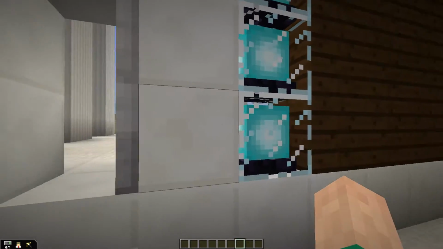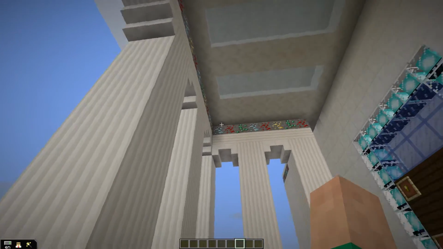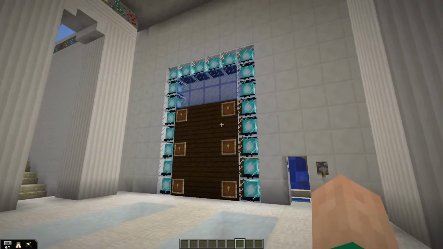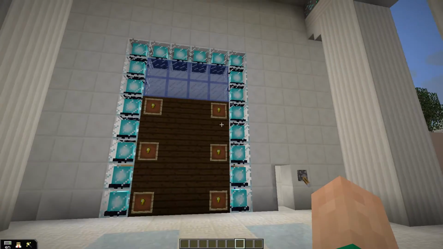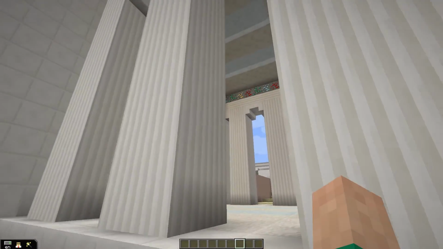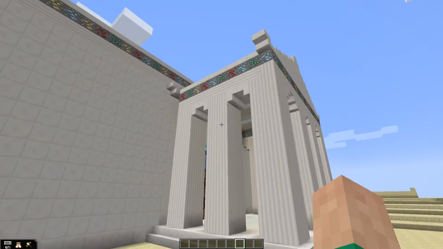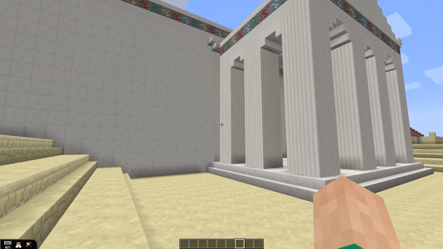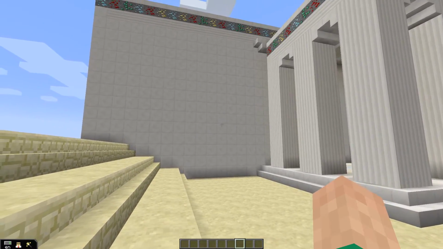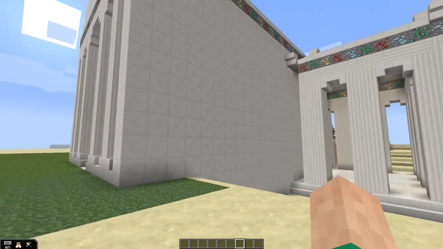So then when we head out through this little door here, we can see the rest of the Erechtheion building, and we spent a lot of time really focusing on the decor. So we made this very large archway and doorway that's fit for a large goddess. We used different ores with like diamonds and emeralds and gold and all of that to create the borders around here.